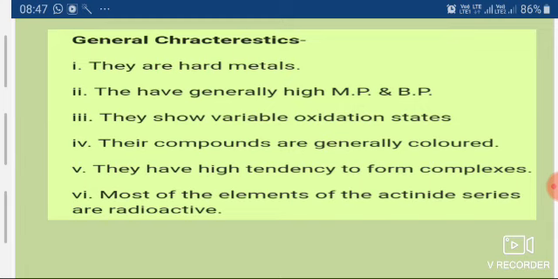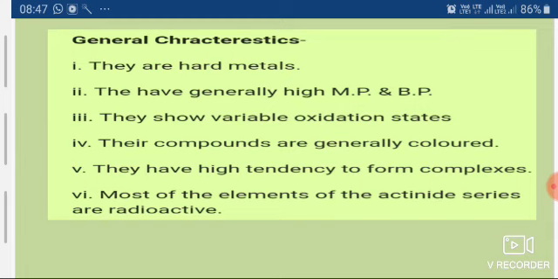Now they show variable oxidation states. As you have seen in D block, the D block elements show variable oxidation states because of the presence of a number of unpaired electrons in the valence shell. The F block also shows variable oxidation states, from +1 to +7.